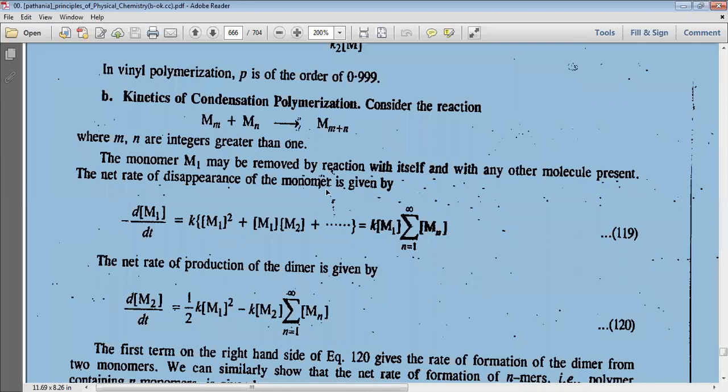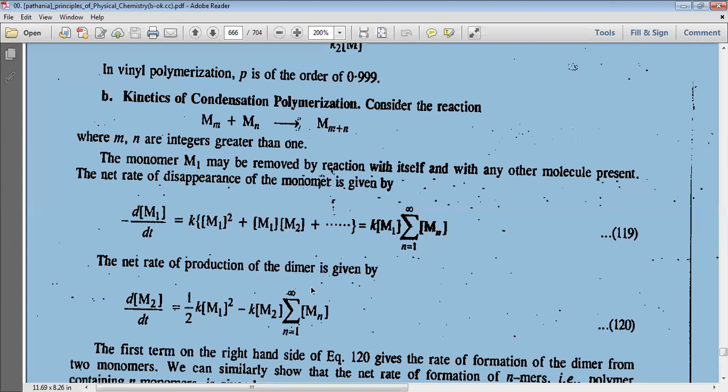The net rate of disappearance of monomer is given by the relation minus dm1 by dt equal to k into [m1 square plus m1 m2 plus ...] equal to k concentration of m1, that is the common term, summation of n equal to 1 to infinity m subscript n.